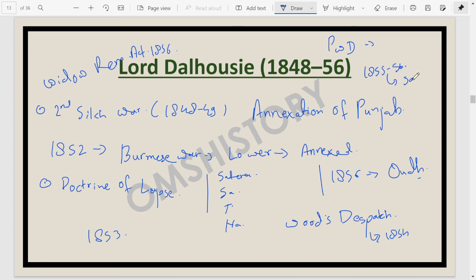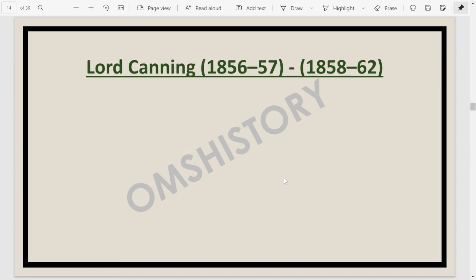In 1855-56, we find the Santhals rebelled. So the Santhal rebellion also happened. The next Governor General was Lord Canning.